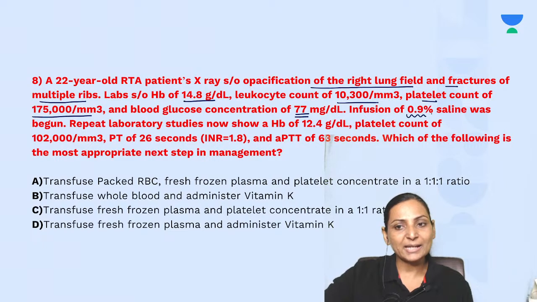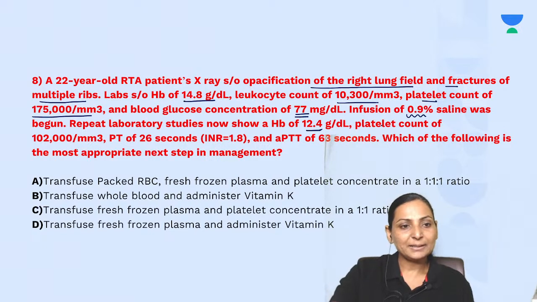Infusion with 0.9% saline was begun, and labs now show hemoglobin 12.4, platelet count 104, prothrombin time 26 seconds, and partial thromboplastin time 63 seconds. How are you going to manage this patient?